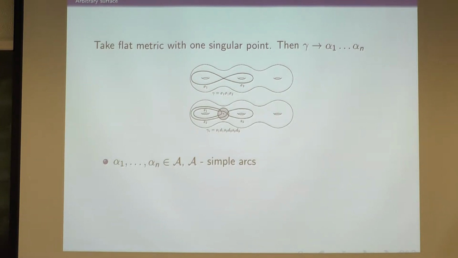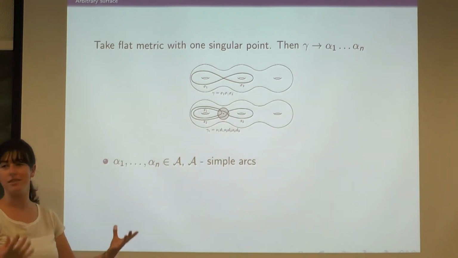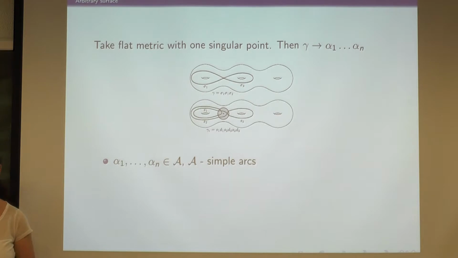So somehow you're choosing metrics so all the self-intersections are concentrated in that gray region, or there might be other ones? There could be other ones, because saddle connections can intersect each other. The gray region is just, if you allow the saddle connections to wiggle a little bit, then you can actually see the intersections of the curve.